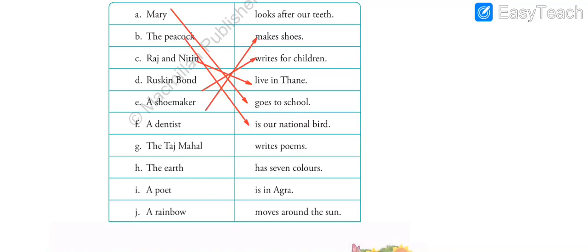What is the job of the dentist? A dentist is a type of doctor. He looks after our teeth. So where is the option? Can you see the first option? The dentist looks after our teeth. That is option number 1.